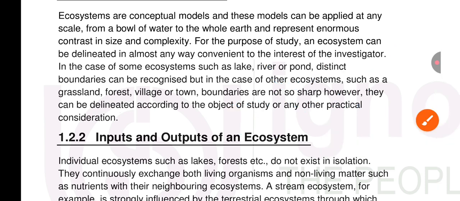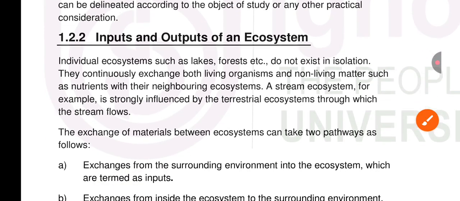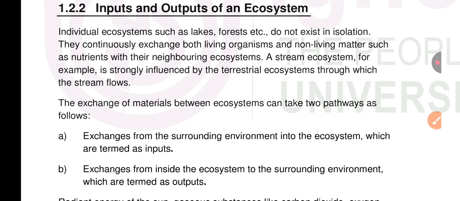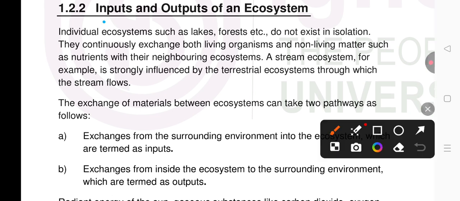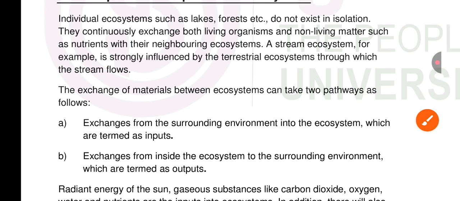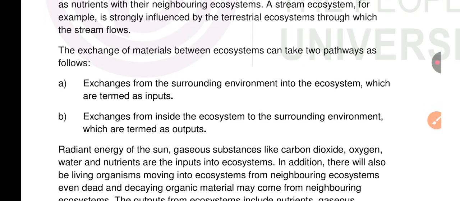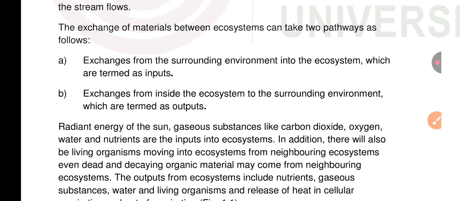Next we go to the next topic, input and output units of an ecosystem. There are many input and output units of an ecosystem. For example, there is energy: solar radiation is the primary input unit, which drives photosynthesis and produces chemical energy for food. Matter is also vital, through the ground nutrient cycle.